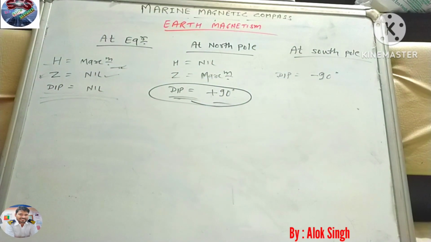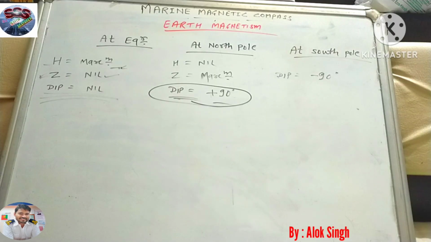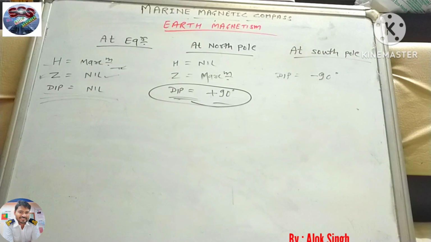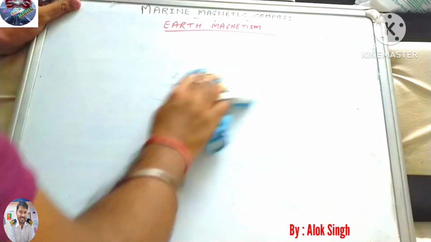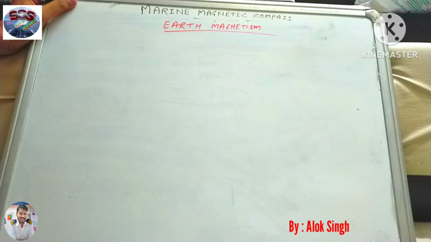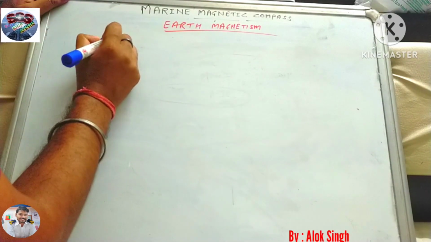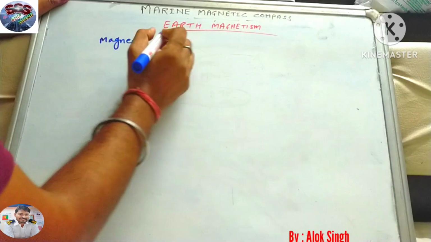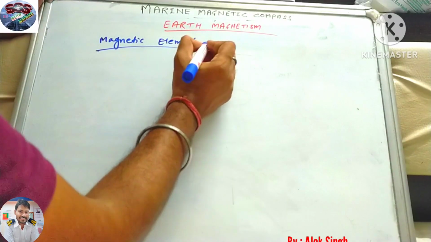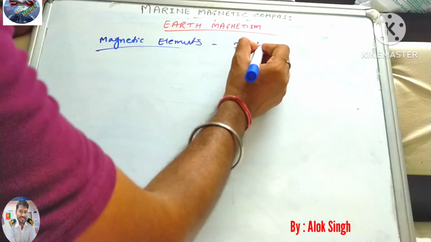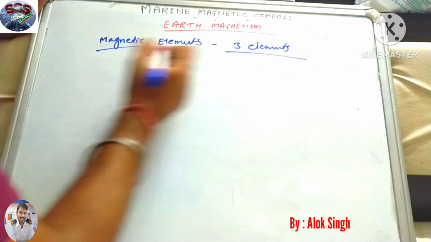Apart from this, what we have to know is what all the magnetic elements are. That is the last topic for this earth magnetism. So there are three magnetic elements.